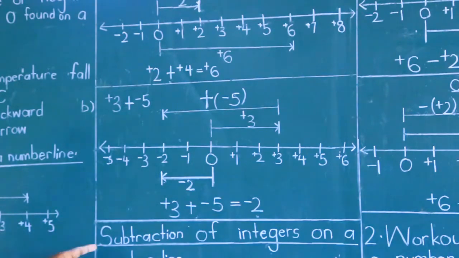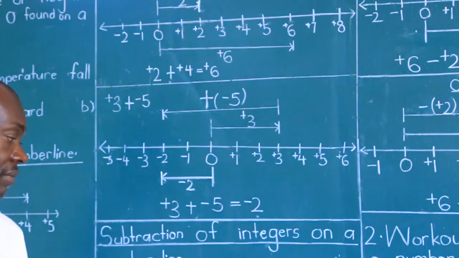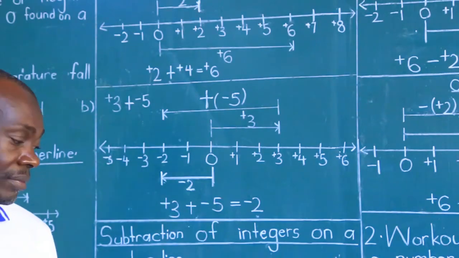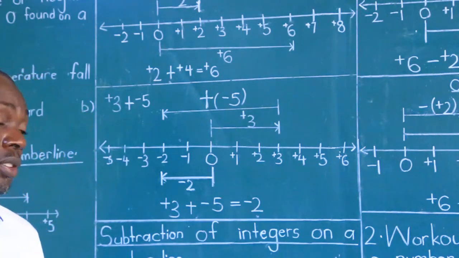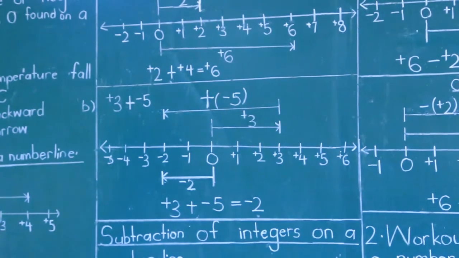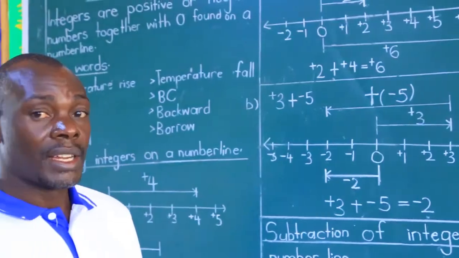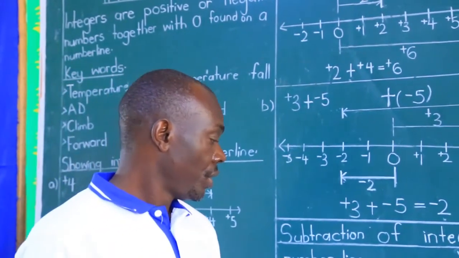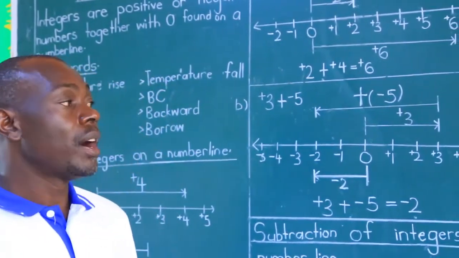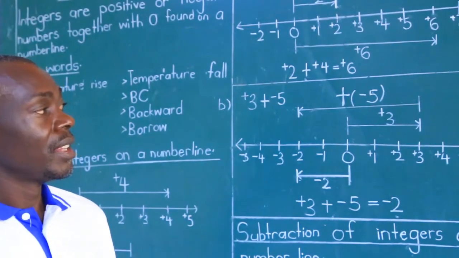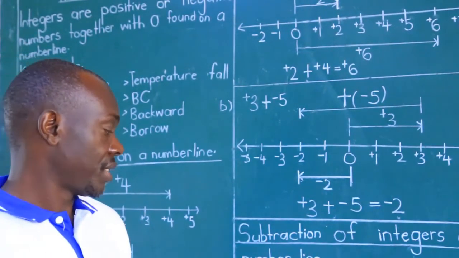What about subtraction of integers on a number line? The examples are here. Unlike addition, in subtraction, there's when you follow the meaning of those words like positive, negative, plus and minus, and there's when we don't. Like I'm going to show you. So we are going to show you the two ways: the one that follows the instructions, and the one that just merely shows the integers.